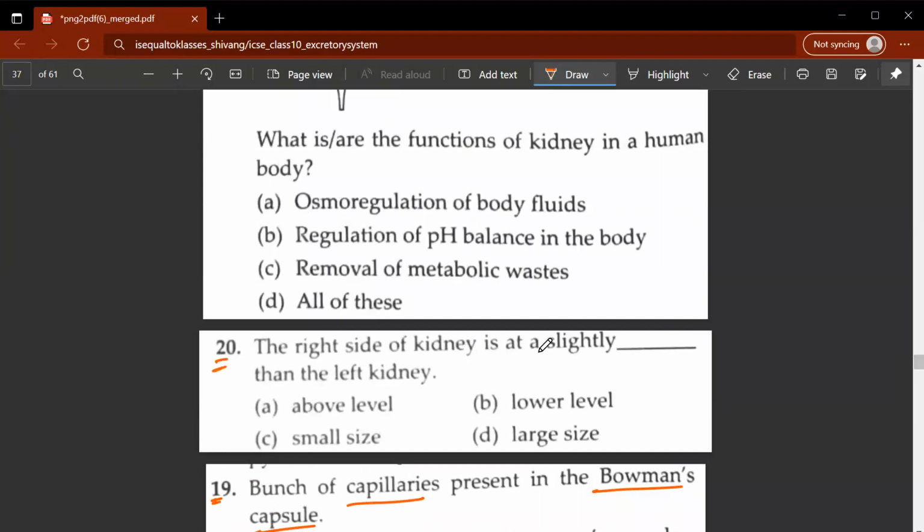20th: the right side of the kidney is at a slightly dash level than the left kidney. The correct option would be B, lower level. So the right side of the kidney is at a slightly lower level than the left kidney. If you have two kidneys like this, the left kidney is at the upper level and the right kidney is at a slightly lower level than the left kidney.